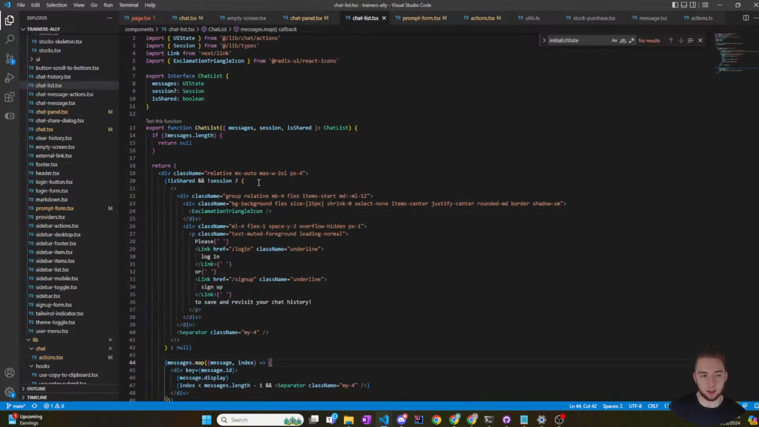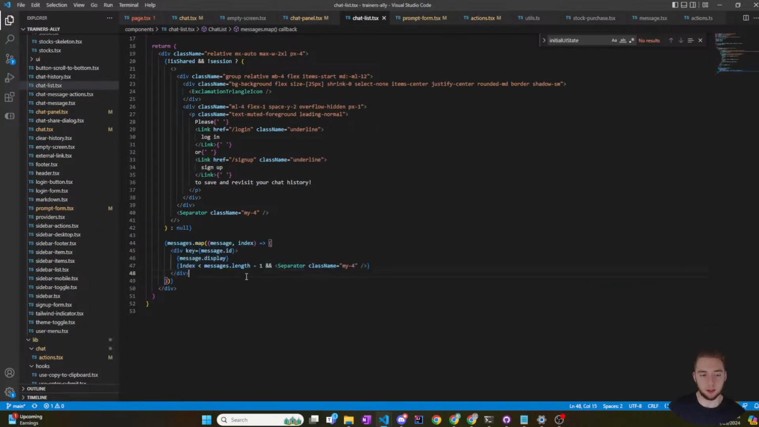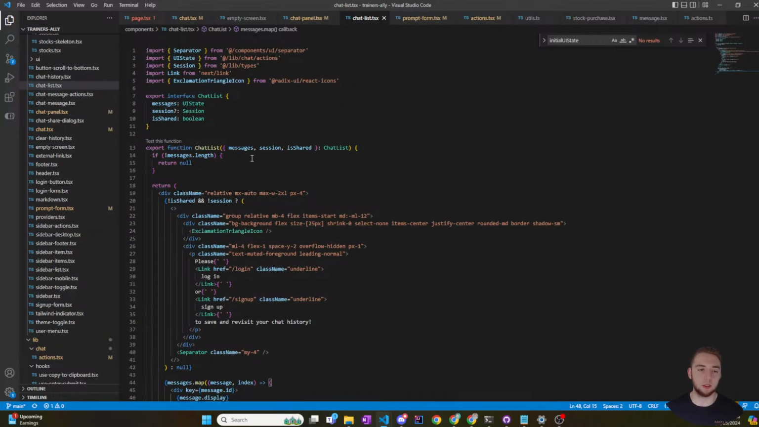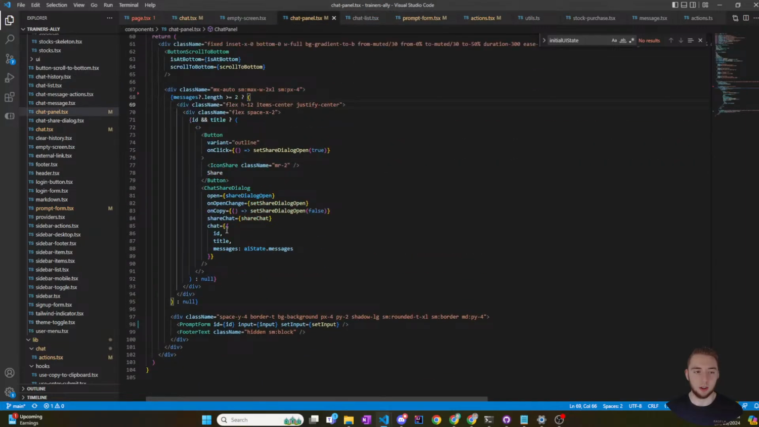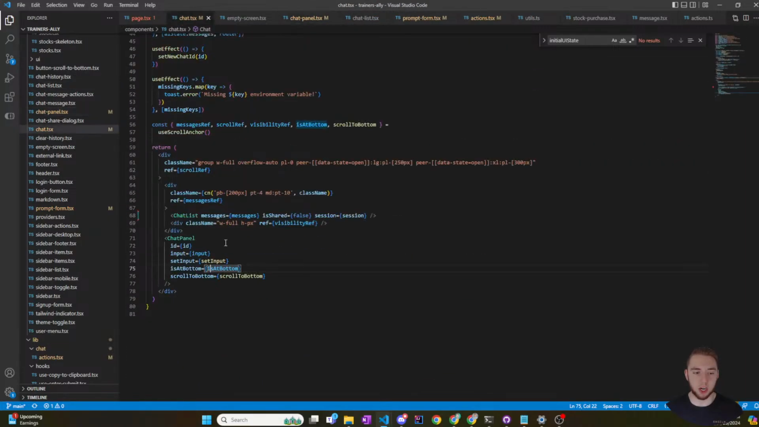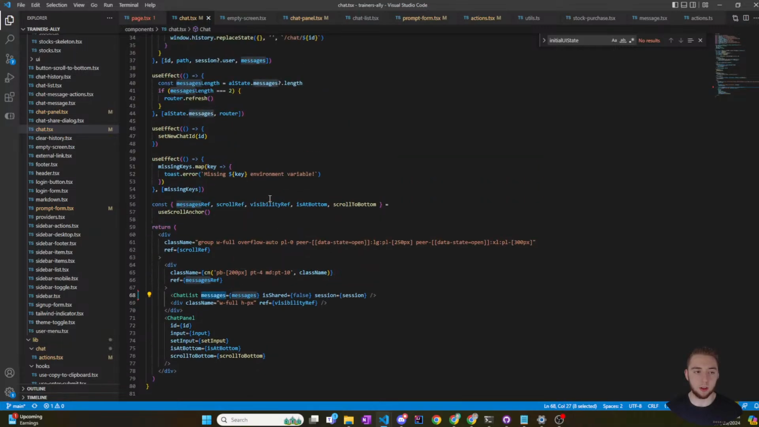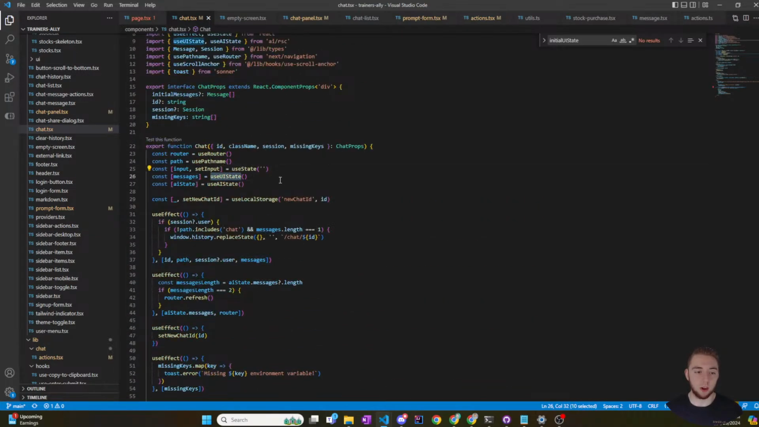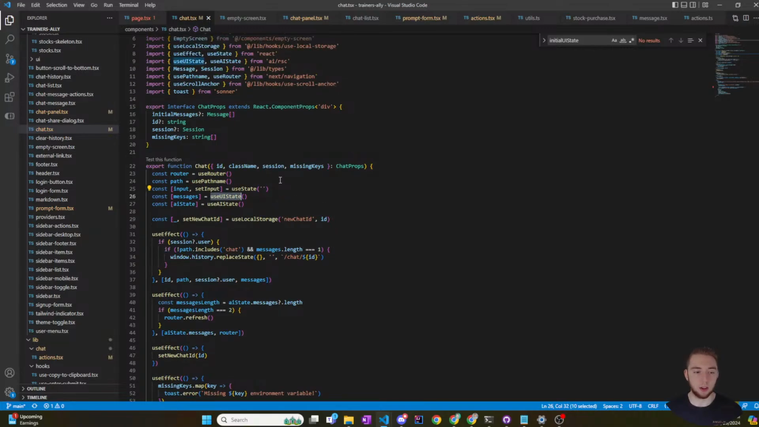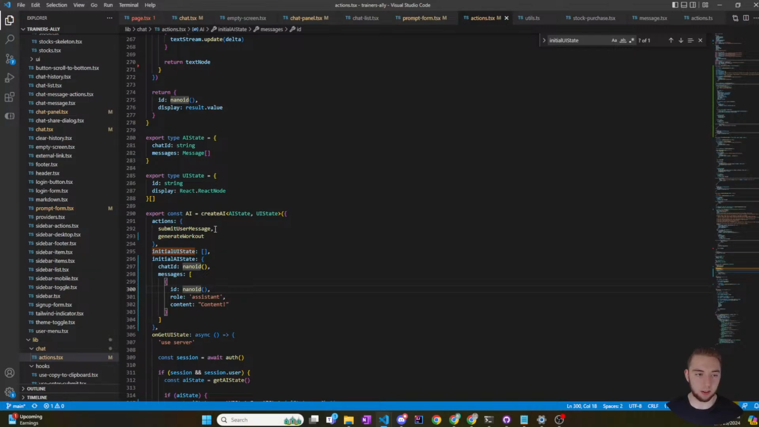Well, let me go to my chat list here. So it loops over the messages, and for each one it creates a div. So I mean, you'd think that'd be good. And where do I get messages? Well, messages is passed in from the chat panel, right? Oh no, it's passed in from chat, and I get messages from the use UI state. Okay. Well, where is the UI state set? That's my problem. I think that's my issue: I'm setting the AI state, but not the UI state.